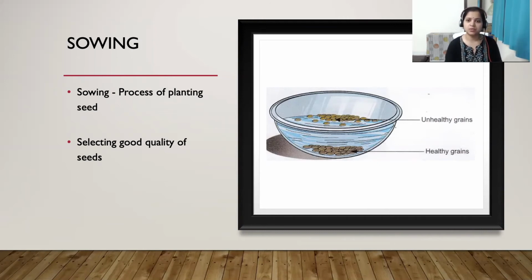Here in the picture you can see there are some grains in a bowl which has some water. Some of the grains have sunk, which are healthy grains, and those which are floating are unhealthy grains. Why are they unhealthy? Because they are damaged, they may be eaten by some insects, or they may be hollow. That's why they are very light in weight and they are floating. In this way you can distinguish between the unhealthy grains and the healthy grains.